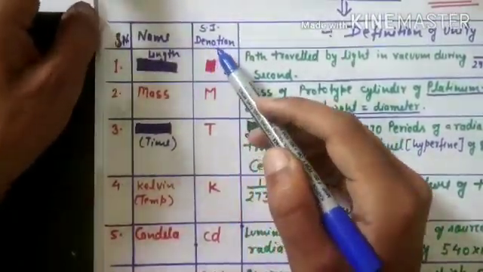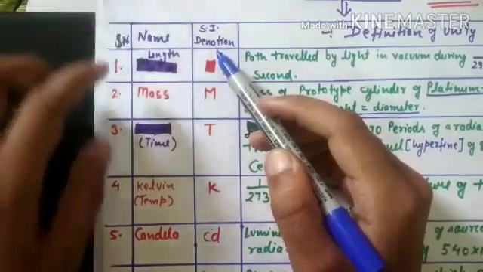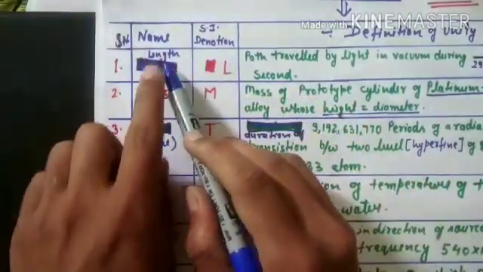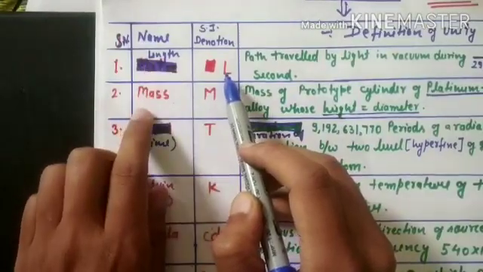And some special notations are used to denote these quantities. For example, length is represented by capital L, mass is represented by capital